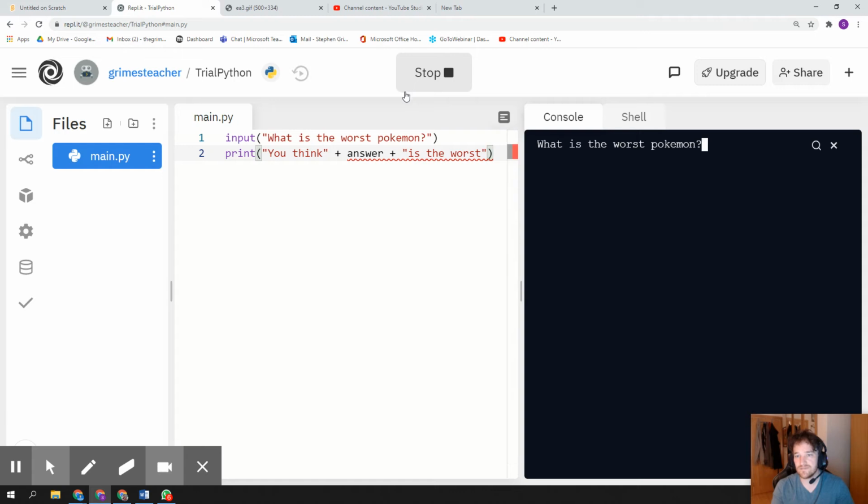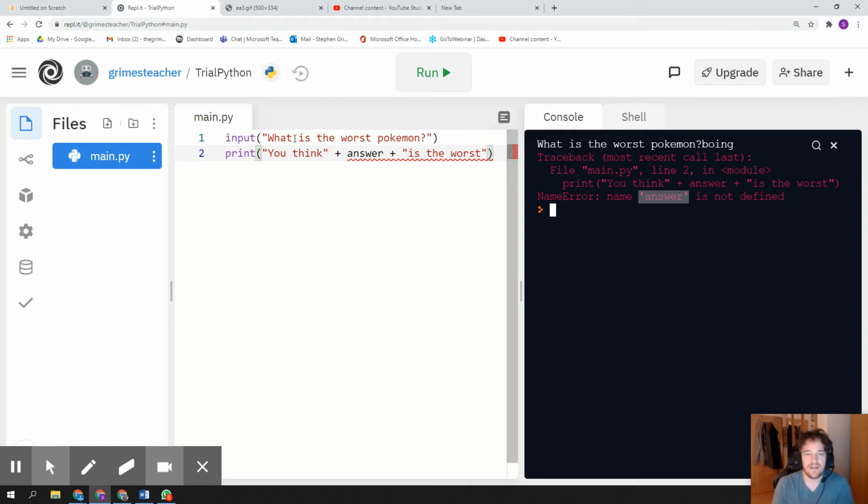So when I run it, what's the worst Pokemon? Boing. And it gives me an error. Name answer is not defined. It's like, oh yeah, it doesn't know what you mean when you say answer. So it doesn't know what this variable is. What is answer? I want answer to be whatever they write for line 1. So I'm going to say, answer can just equal all of that stuff. So I want answer to be whatever you put here.